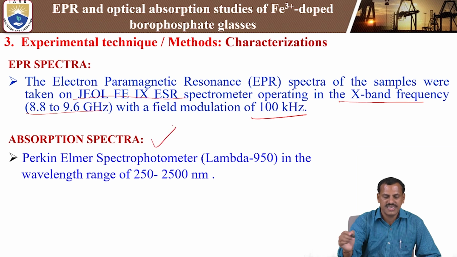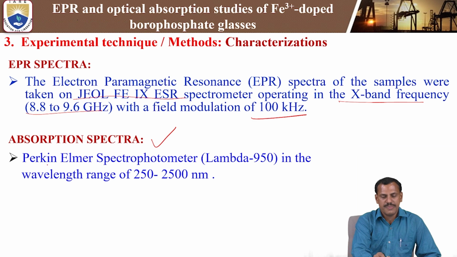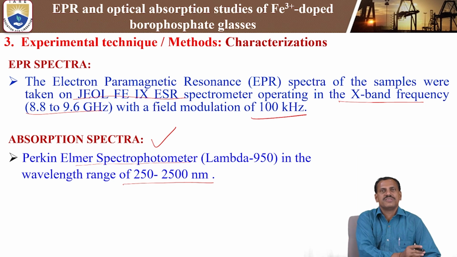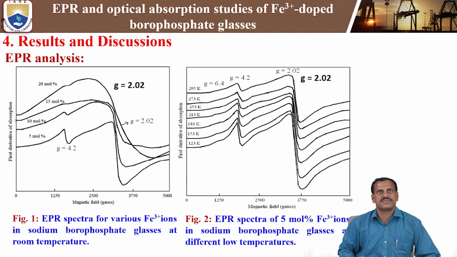Next, the other technique is optical absorption. For optical absorption, we are using a spectrometer, the Lambda 950. The wavelength range is from 250 nanometers to 2500 nanometers. We can scan from the UV visible to the far infrared region. So we can scan the optical absorption spectra from 250 nanometers to 2500 nanometers by using this spectrometer. So these are the characterization techniques for the present study samples.